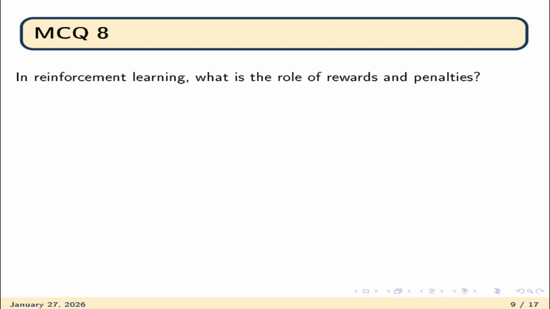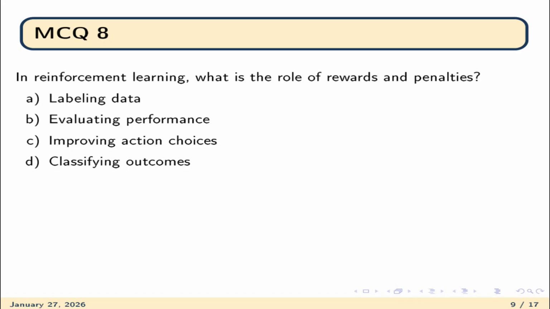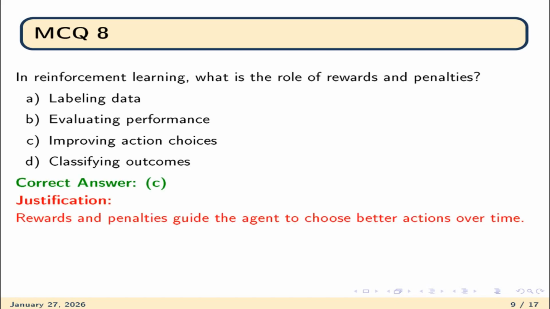Question number 8. In reinforcement learning, what is the role of rewards and penalties? Option A is labeling data. Option B is evaluating performance. Option C is improving action choices. And option D is classifying outcomes. The correct option is C, improving action choices, because rewards and penalties guide the agent to choose better actions over time.